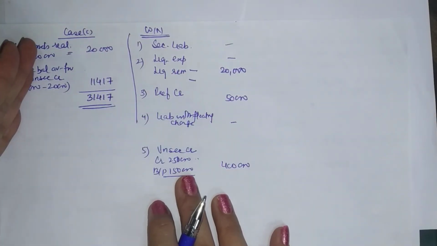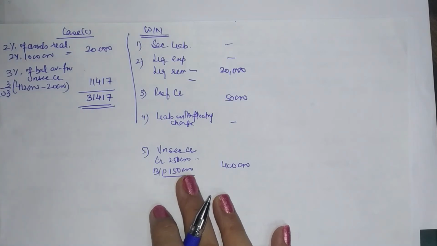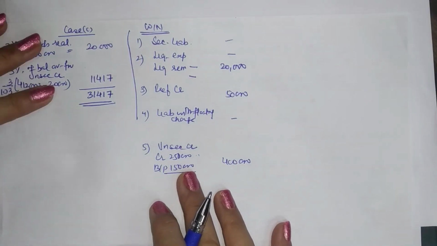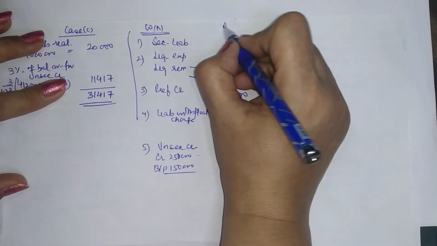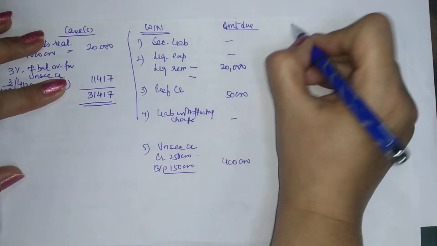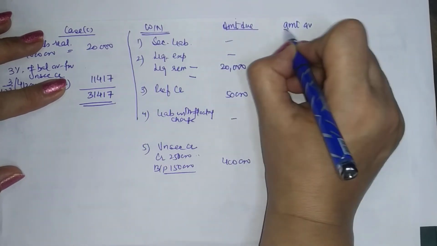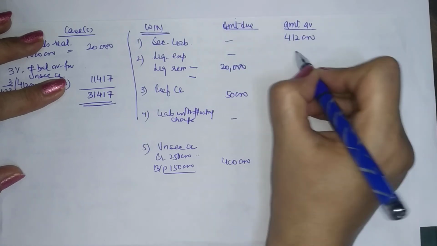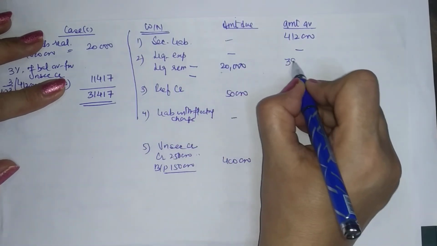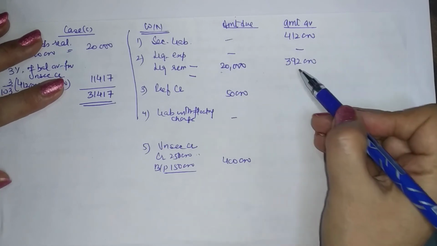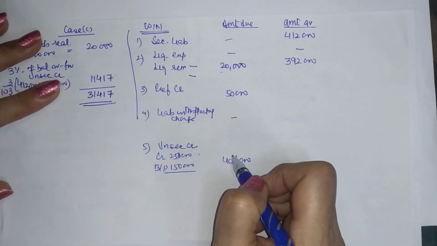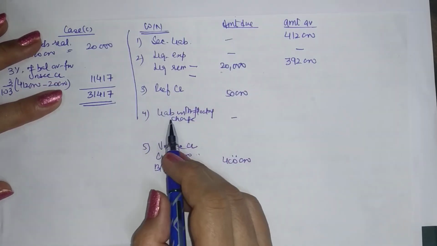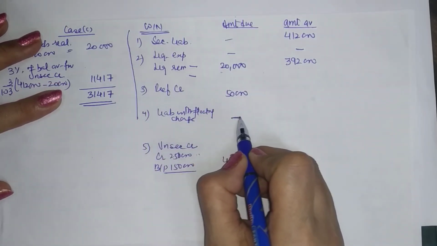We don't want to solve it separately, because if we are to prepare the liquidator's final statement, then we are preparing this. So we don't need a separate statement like this. So let us see, can we do it within this? This is amount due, and now we will be writing amount available. So we had 4,12,000 available, no expenses, 3,92,000 available. Now out of 3,92,000, on these two payments we are to give 3% commission, right? Remuneration.